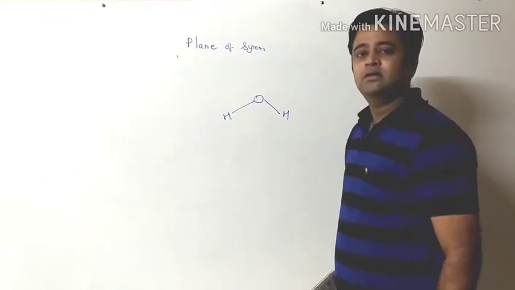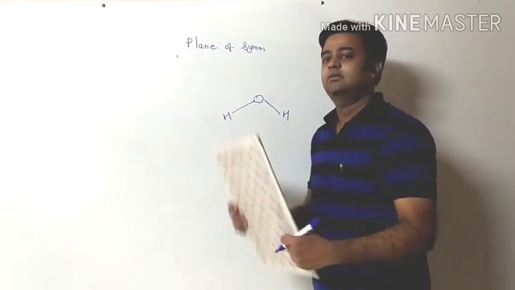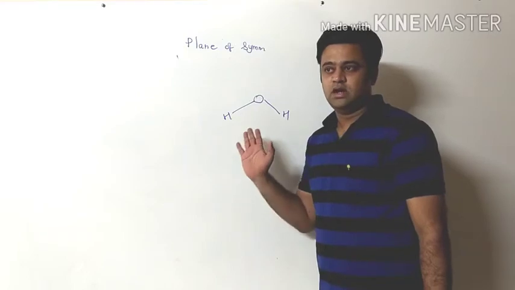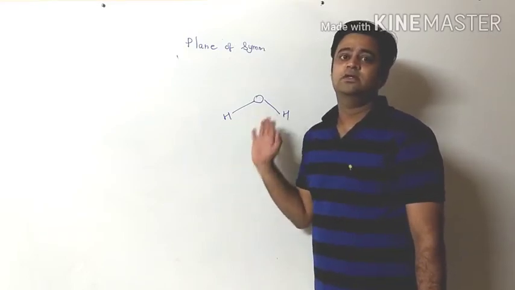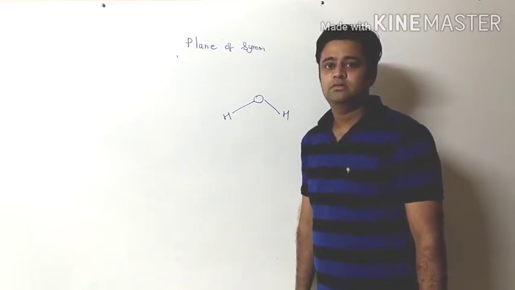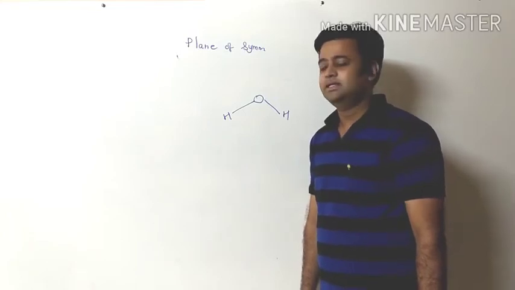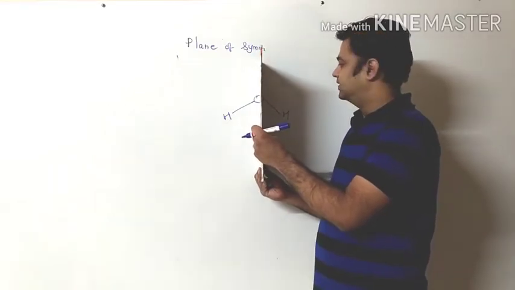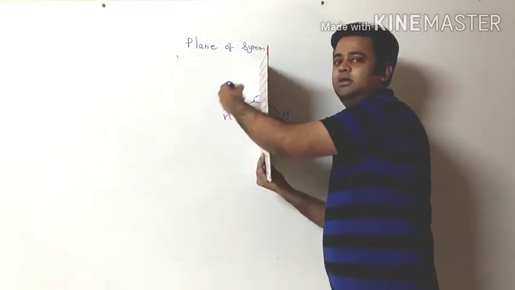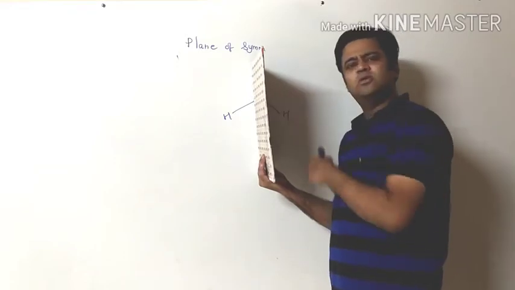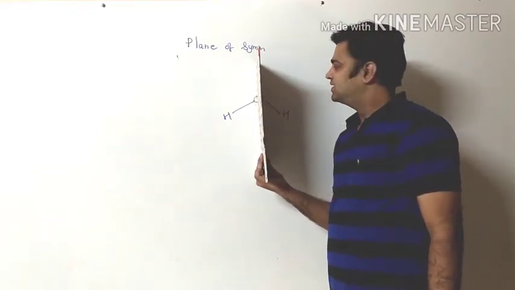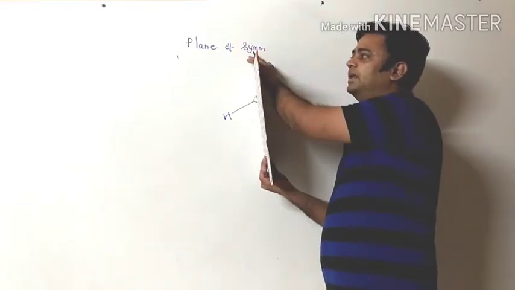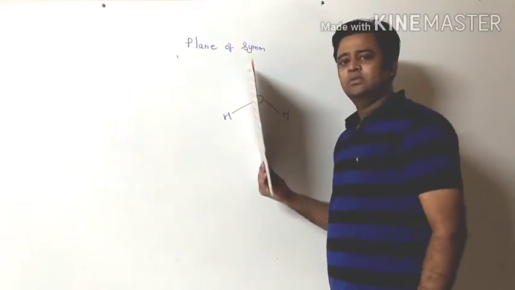Now tell me where I should keep this plane so that half part will be the mirror image of the other half part. Do you see the plane of symmetry? Yes, over the oxygen atom. Over the oxygen atom, this OH bond is the mirror image of this OH bond. It looks the same, and hence this is one of the planes of symmetry in H2O.